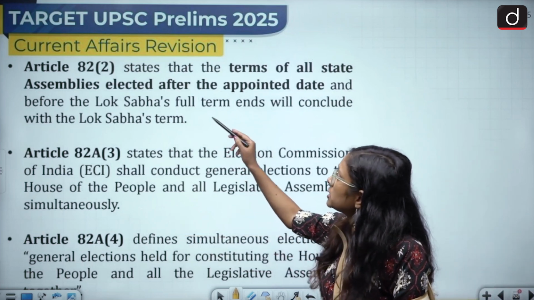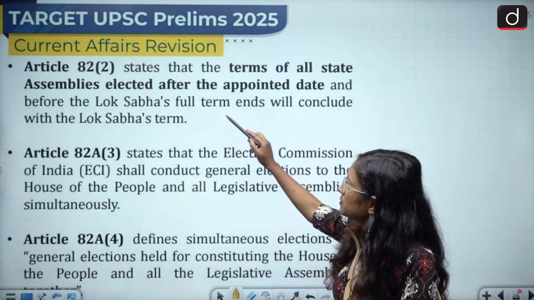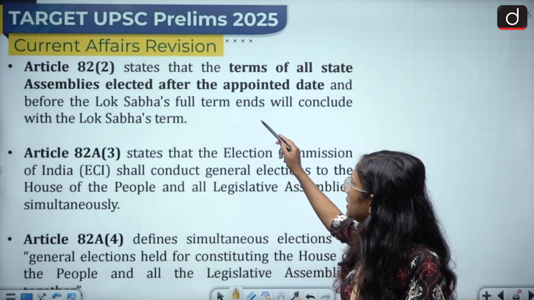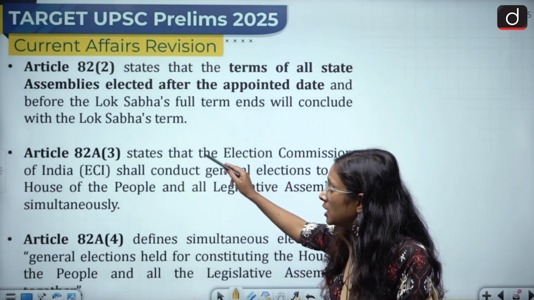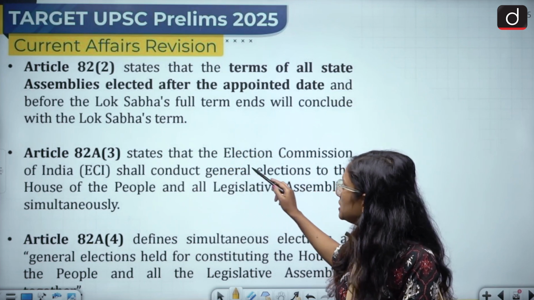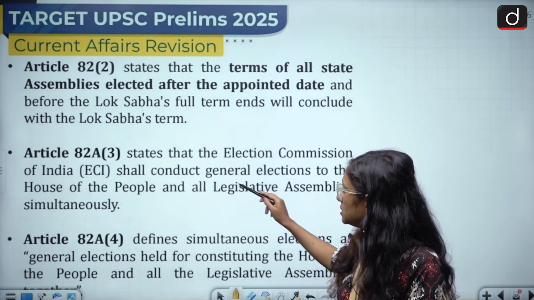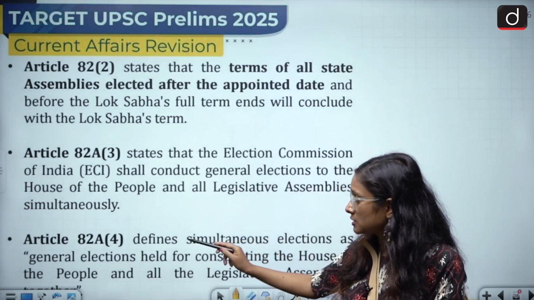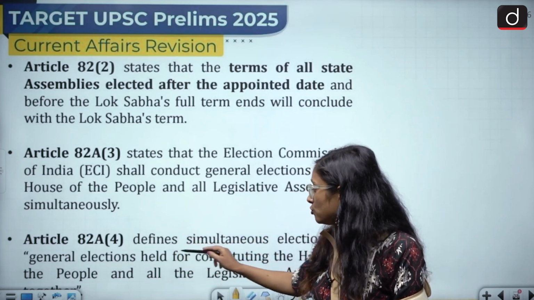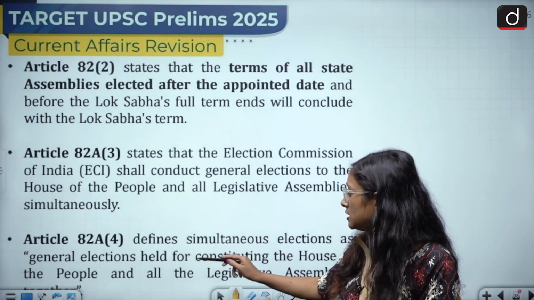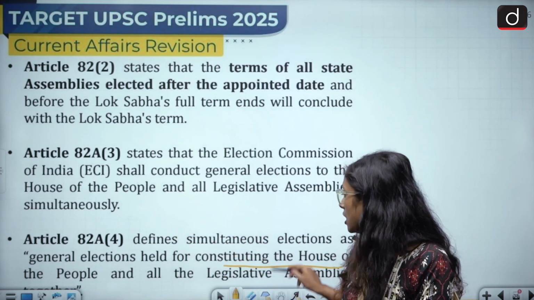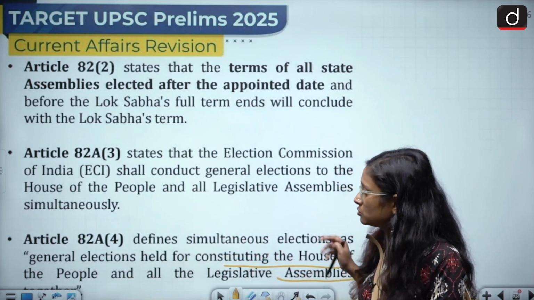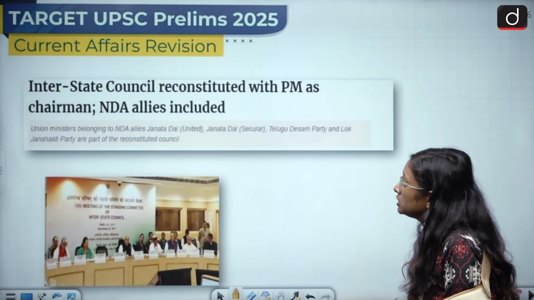Article 82(2) states that the terms of the state assemblies elected after the appointed date and before the Lok Sabha's full term ends will conclude with the Lok Sabha term. Article 82(3) states that the Election Commission of India shall conduct general elections to the House of the People and all legislative assemblies simultaneously. Article 82(a)(4) defines simultaneous elections as a general election held for constituting the House of the People and all the legislative assemblies together. So this is about the articles related to it.